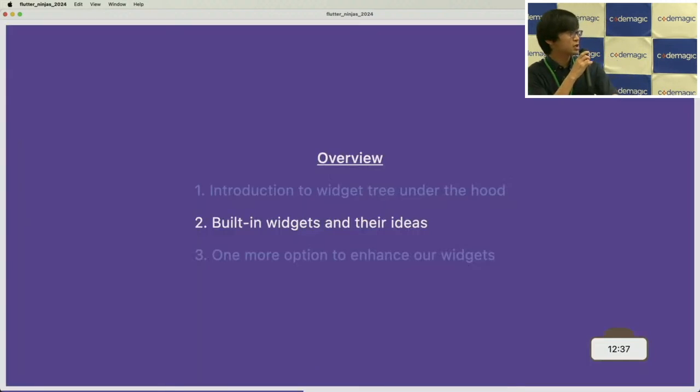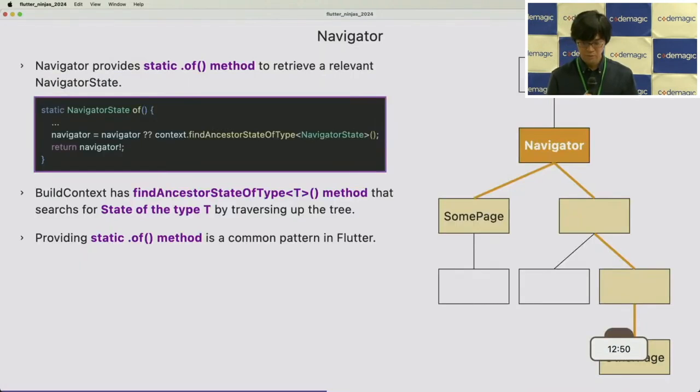So that was the brief introduction to the widget tree. So let's go ahead to the introduction to the built-in widgets and their ideas. I have three example widgets here, and the first one is Navigator again. As I mentioned, Navigator has a static of method to retrieve a relevant NavigatorState, but what is happening exactly inside the method?